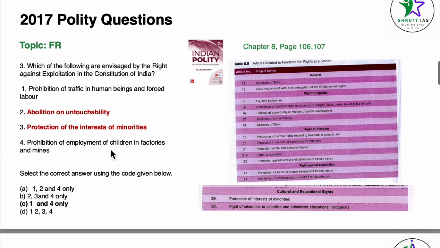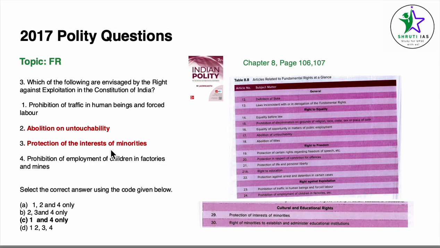Coming to question number 3, the topic is fundamental rights. Which of the following are envisaged by the right against exploitation in the Constitution of India? 4 options are given: 1, prohibition of traffic in human beings and forced labor; 2, abolition of untouchability; 3, protection of the interest of minorities; 4, prohibition of employment of children in factories and mines.